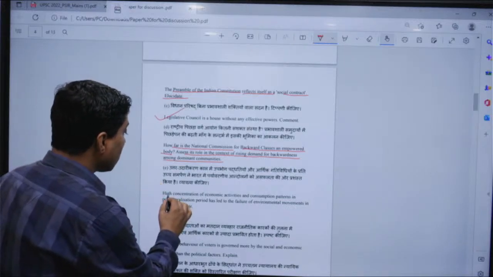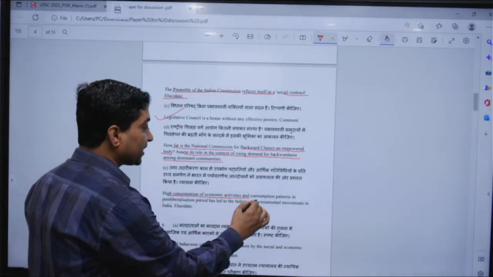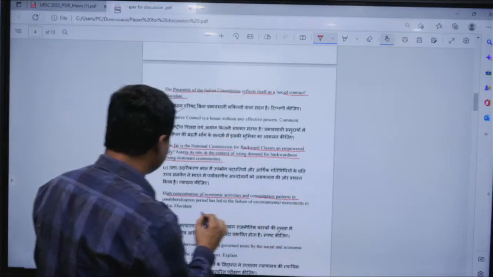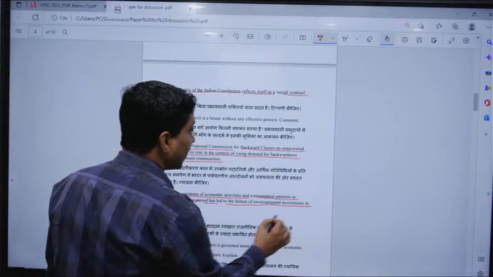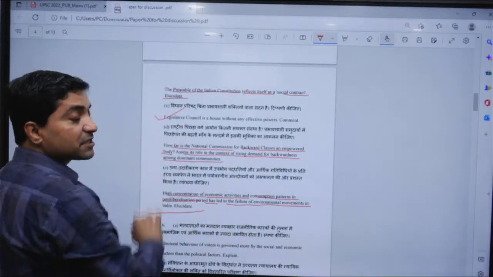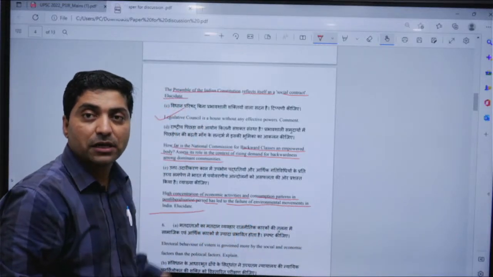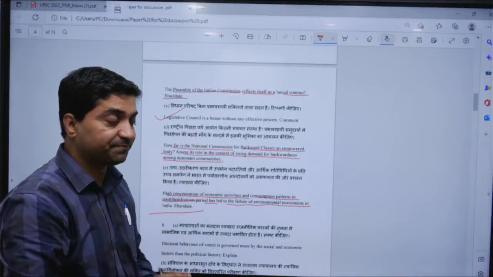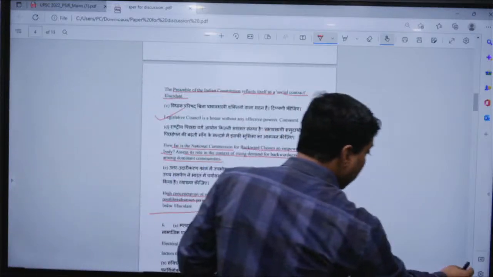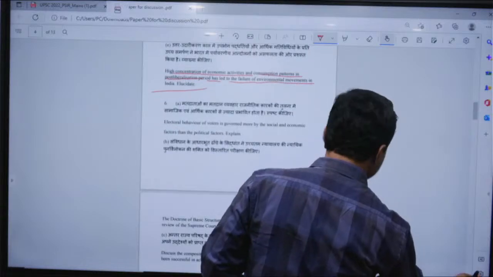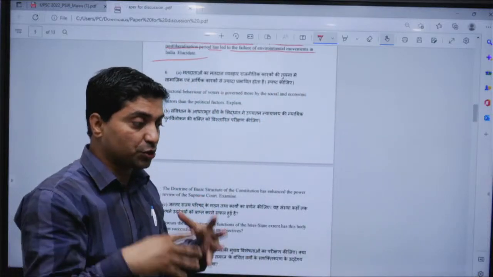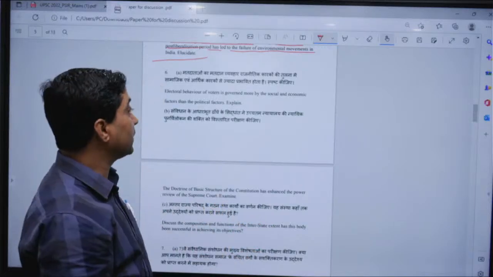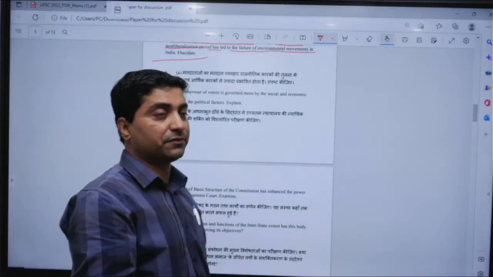E: high concentration of economic activities and consumption pattern in the post-liberalization period has led to failure of environmental movement in India. This is mandatory, right? Everyone has to attempt this question. Now you have three more questions. Look at the questions, then I'll come to analyze the answers. How one should analyze answers, right? How to approach the question.